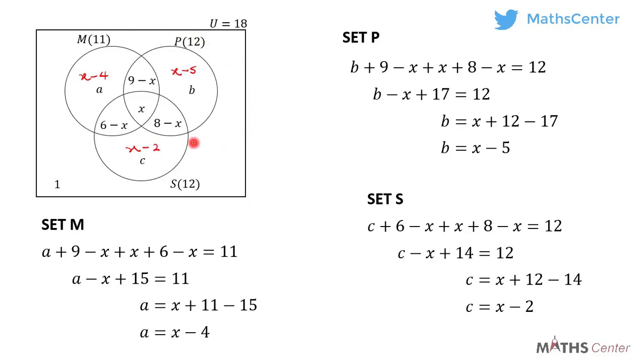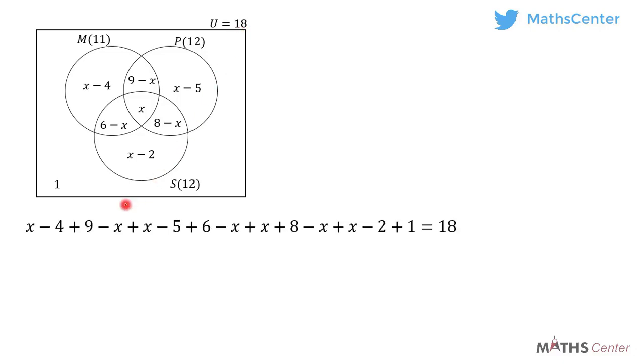We know that when we add everything in the Venn diagram together, we should get the universal set, which is 18. So let's do that. We will have X minus 4 plus 9 minus X plus X minus 5 plus 6 minus X plus 8 minus X plus X minus 2 plus 1 is equal to 18. This gives us X plus 13 is equal to 18. And so X will be equal to 18 minus 13, which gives us 5. So X is equal to 5.